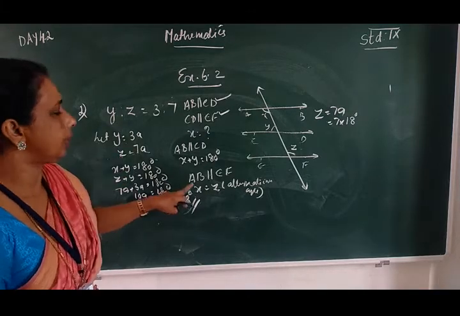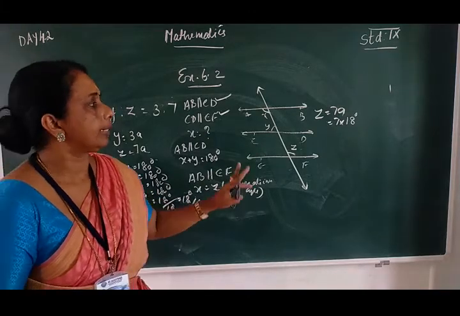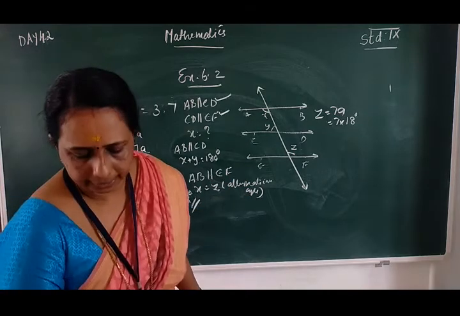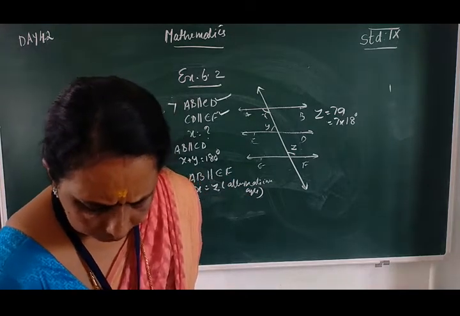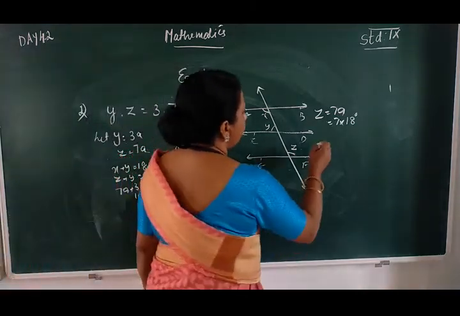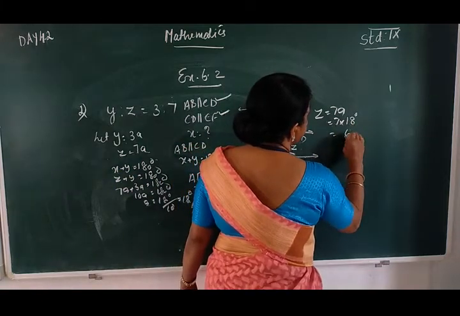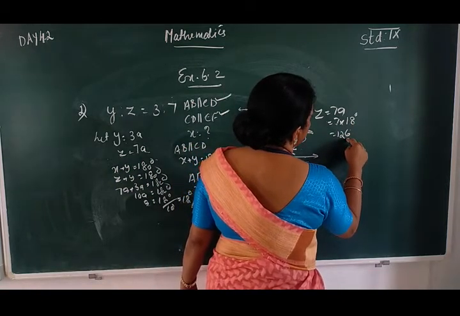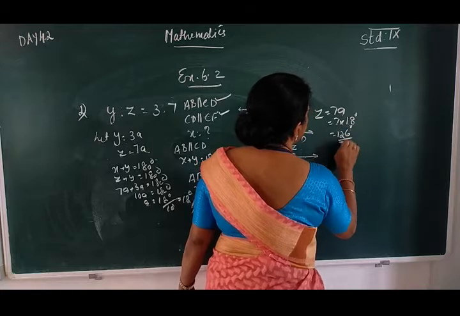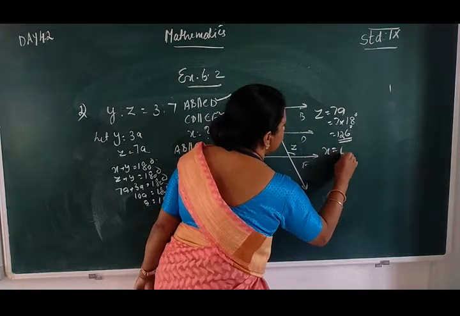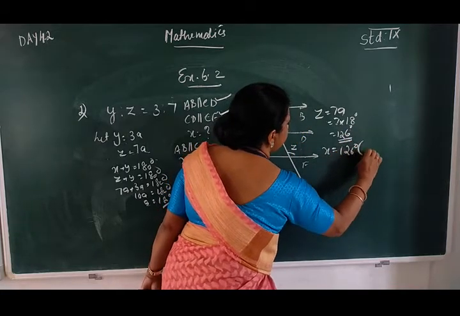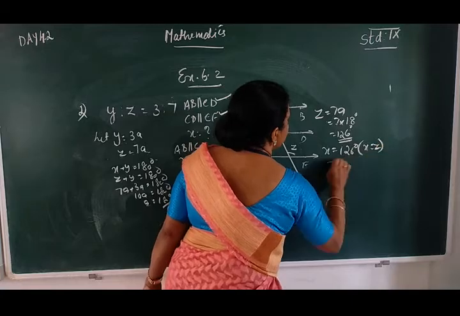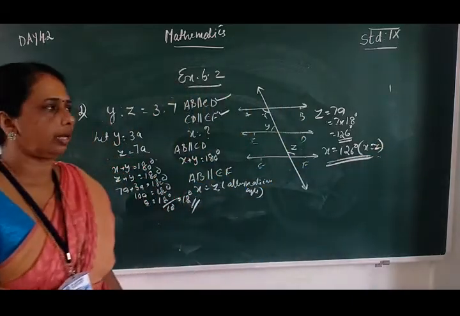Since Z is equal to X, we only need to find 7 into 18, which is 126 degrees. That is, X is equal to 126 degrees. This way we can write it.